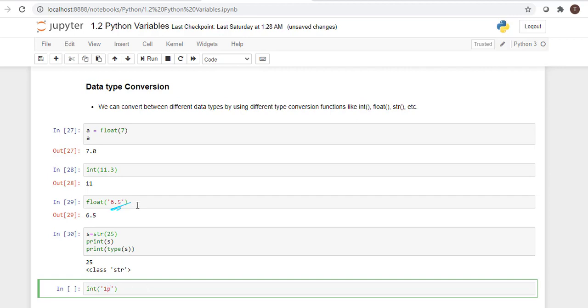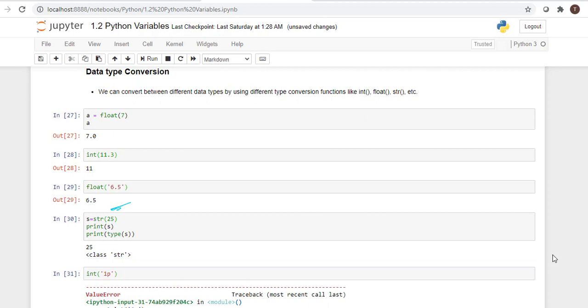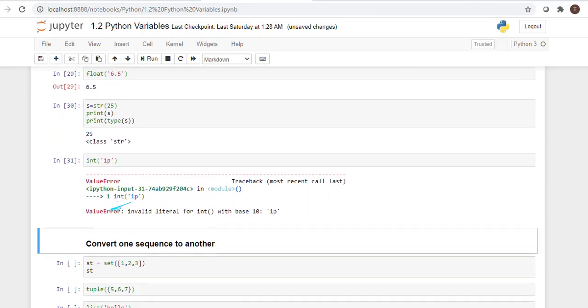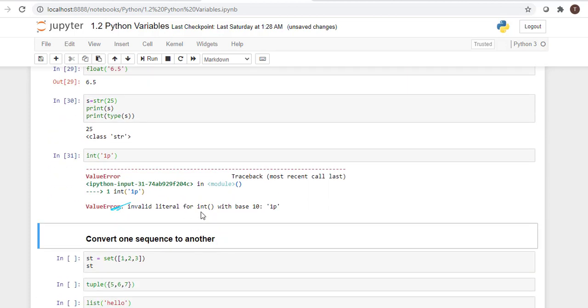Here we have characters, so we are trying to convert into an integer. We have seen that the string 6.5 can be converted into float, but the same thing with some characters in it shows an error, because it has characters, so we can't convert that. So basic data types we can convert like this.